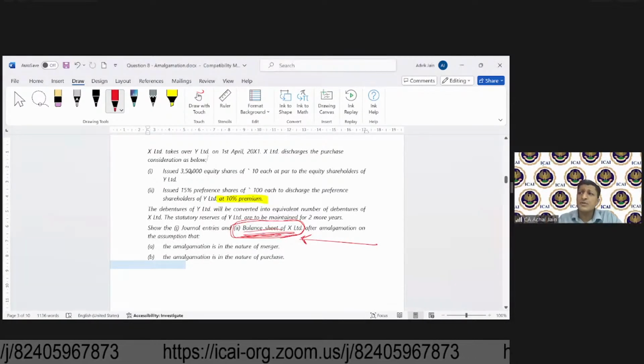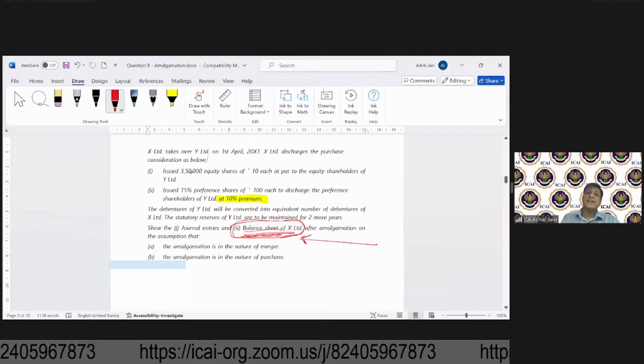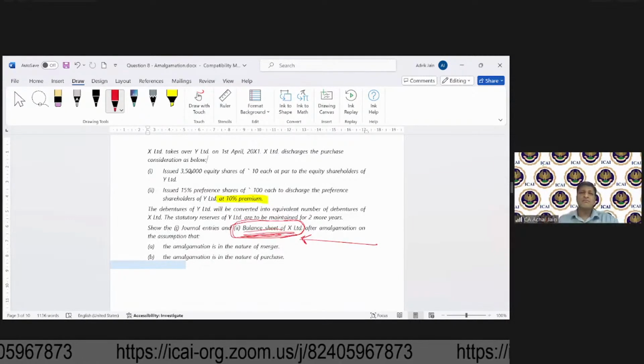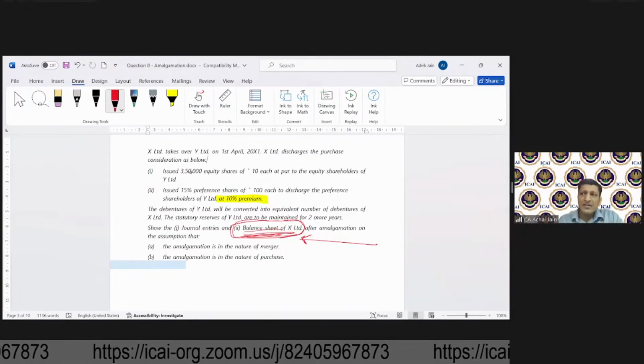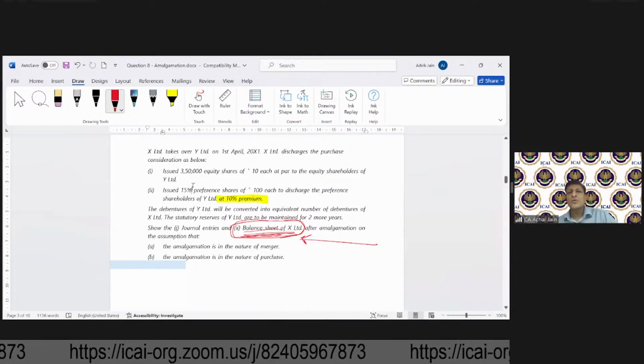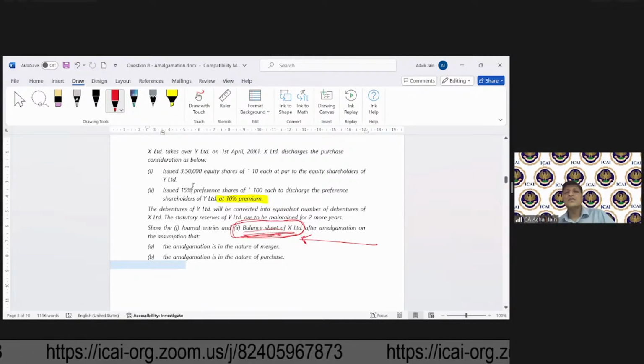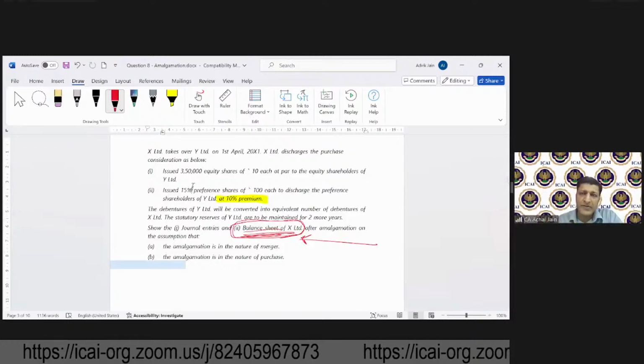So I think Rashmi, you can just find this illustration 8. You can just type illustration 8. Otherwise, you can just look at it. Some of you are looking at the study material, you can just go and look at illustration 8 in respect of this.